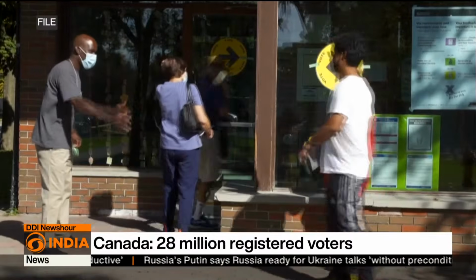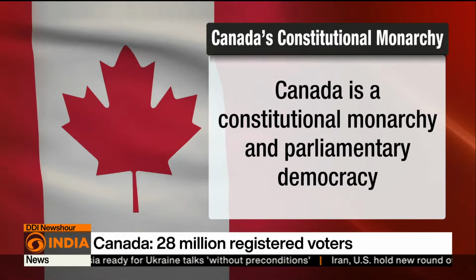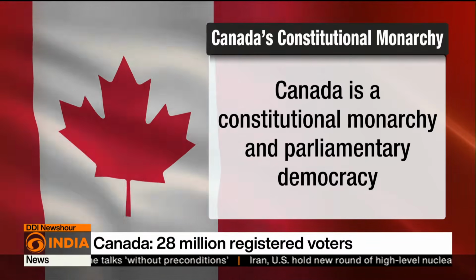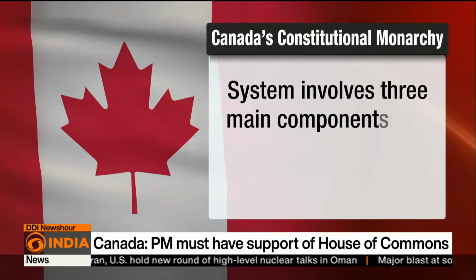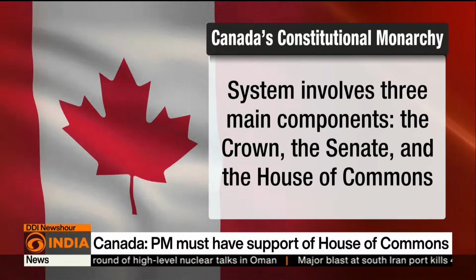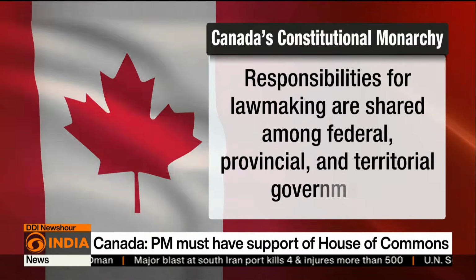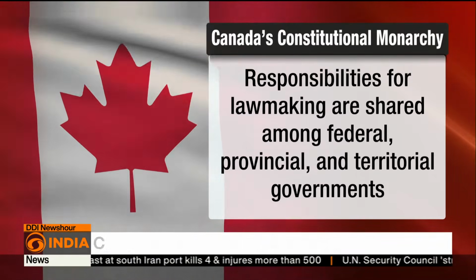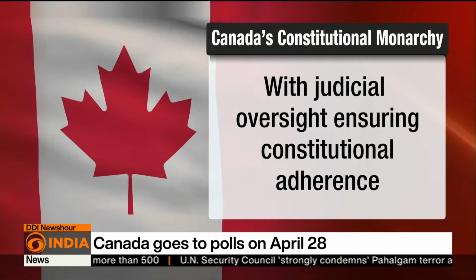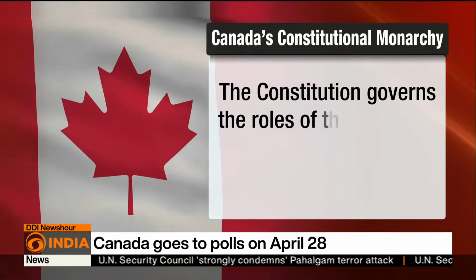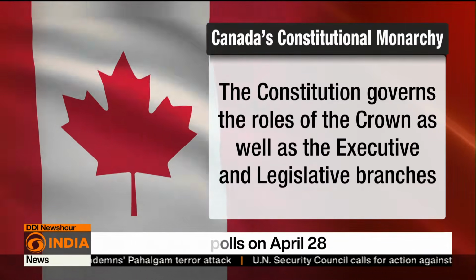Now let's understand in detail the election process. Canada is a constitutional monarchy and parliamentary democracy, rooted in the Westminster tradition. The system involves 3 main components: the Crown, the Senate, and the House of Commons. Responsibilities for lawmaking are shared among federal, provincial, and territorial governments, with judicial oversight ensuring constitutional adherence. The Constitution governs the roles of the Crown as well as the executive and legislative branches.